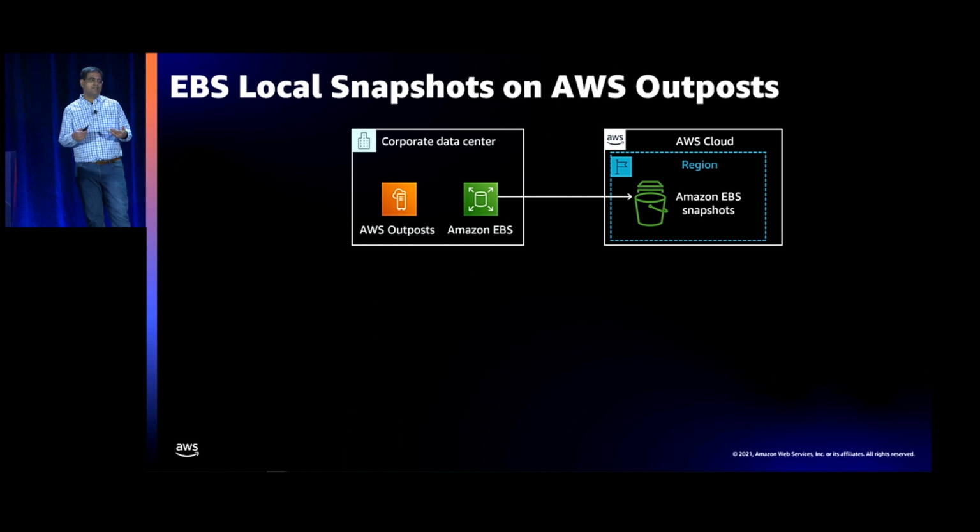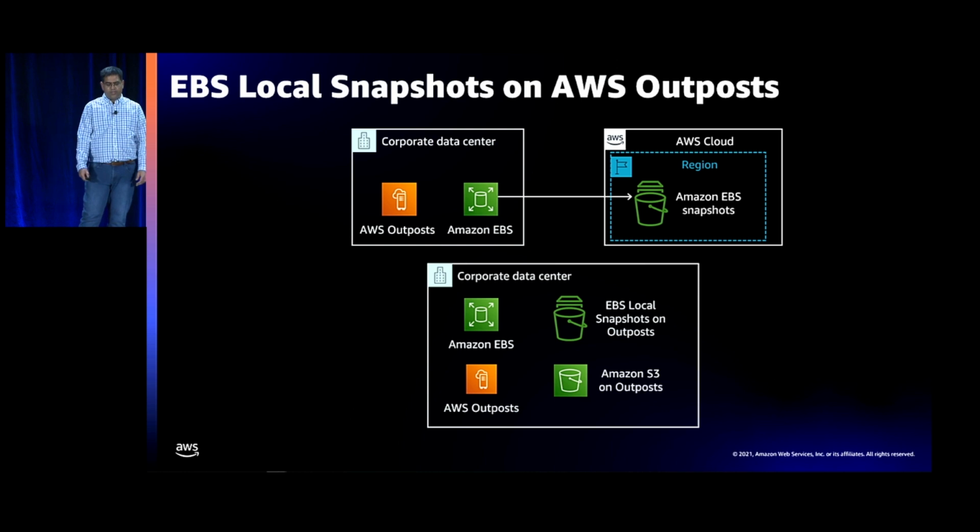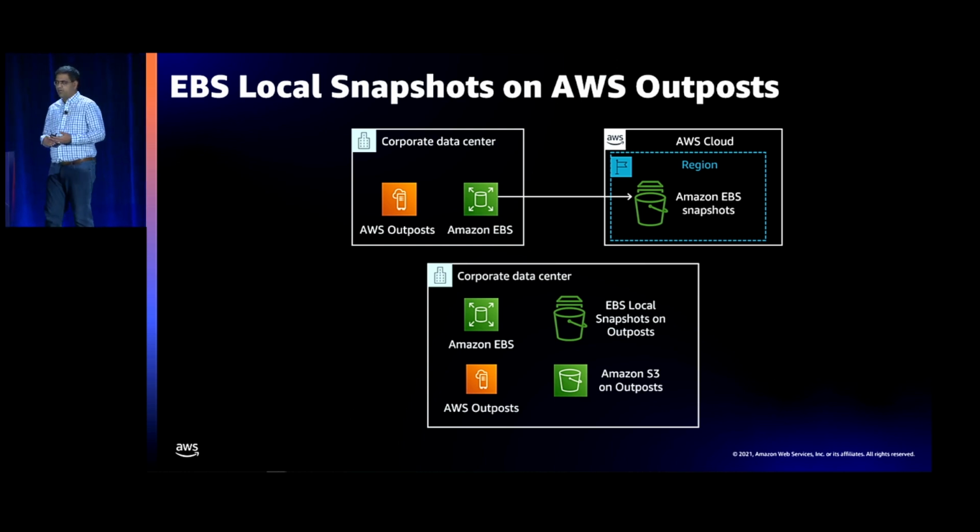Some customers came to us and said, what I really need, to meet my data residency requirements, is to be able to store the snapshot within an outpost. So we did 2 things. One, we launched S3 on Outposts, which allowed us to get S3 essentially within an Outpost context. And then we built EBS local snapshots on top of that outpost so that you can meet your data residency needs.